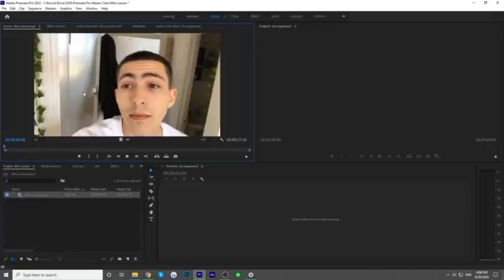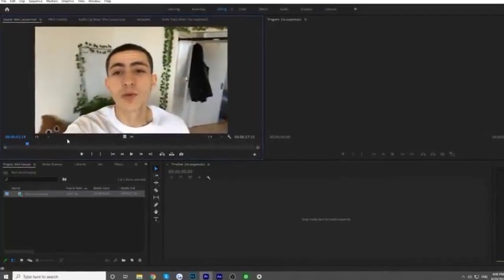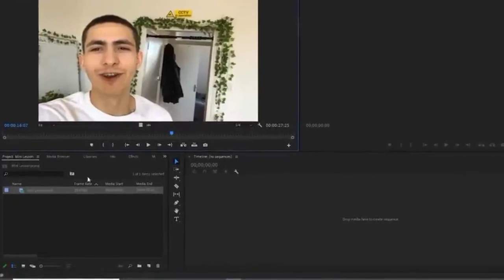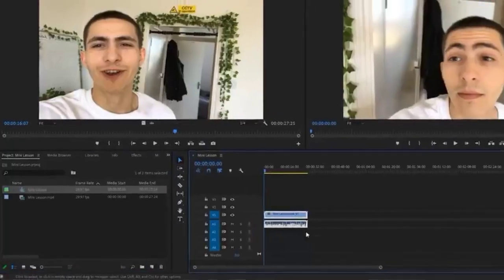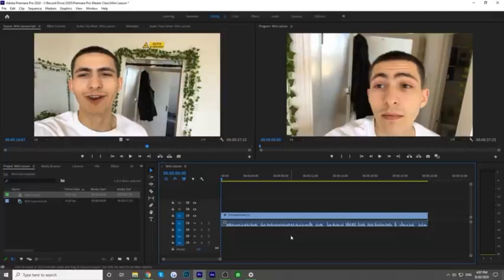Now, we can double click it, and we can see that it is visible up here. We can grab the trackpad and drag it over, and we can hear myself start to talk. However, before we listen to what I've got to say, we can drag it into this button down here, which will create a timeline. So we can see it loaded up properly in our editor. Drag it to this button, and it will create a brand new timeline out of this clip. So let's listen to it. Let's hear what I say so we know what we're going to do for the edit.